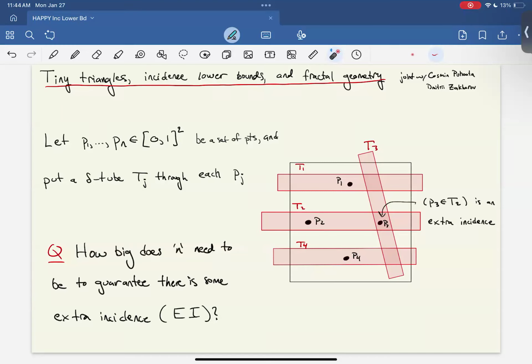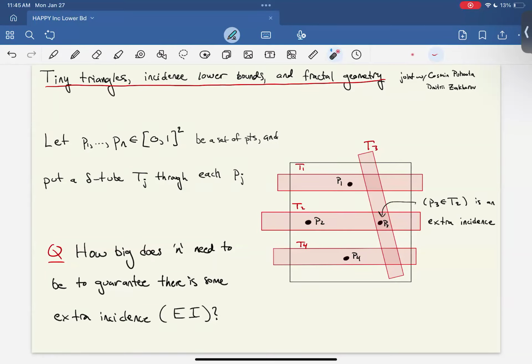Okay, so to start with, I'll just say what the main problem is. So the setup is we're going to have n points inside the unit square. So those are these points, P1, P2, etc. And we're going to place a delta-wide tube through each point. And when I say place a delta tube through the point, I mean the central line has to go through that point.